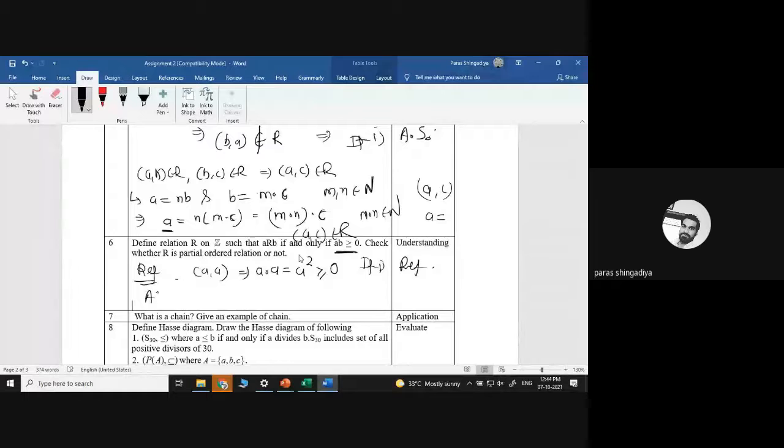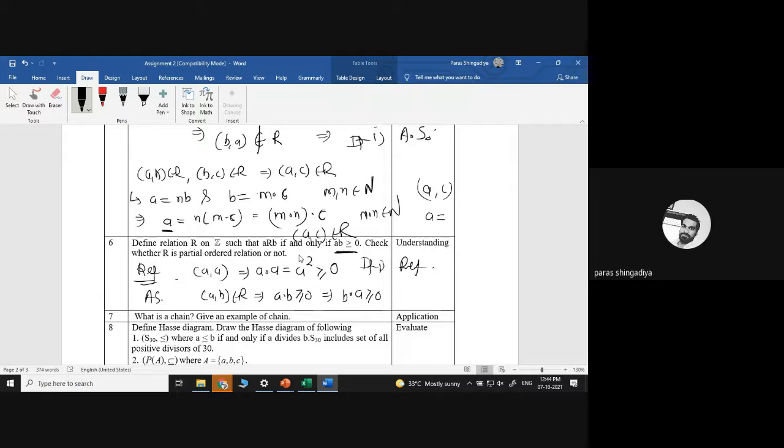Now for antisymmetric. Is it an antisymmetric relation? If (a, b) belongs to R, meaning a·b is greater than or equal to 0, then it is also true that b·a is greater than or equal to 0. If (a, b) is in R, then (b, a) is also in R. So what does it mean?